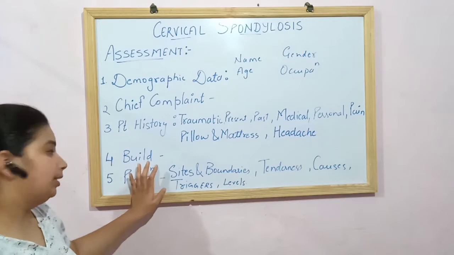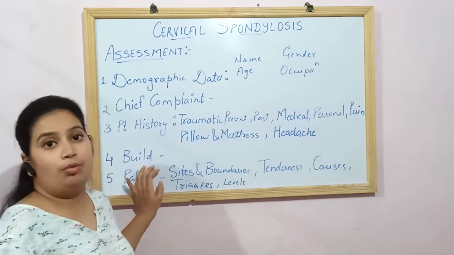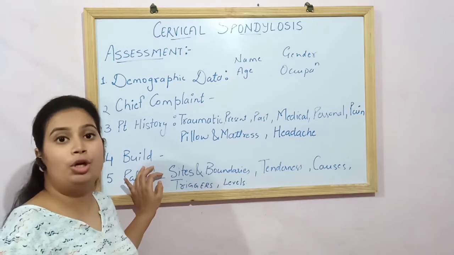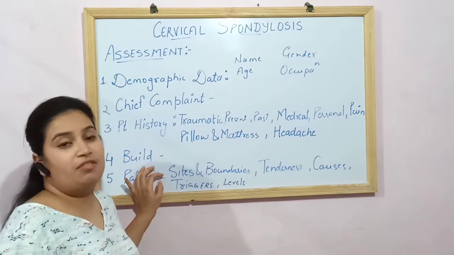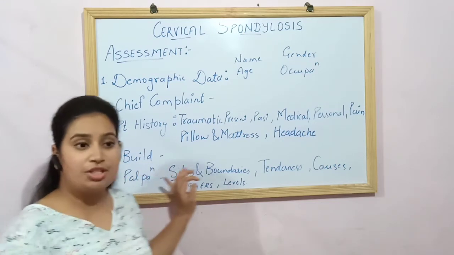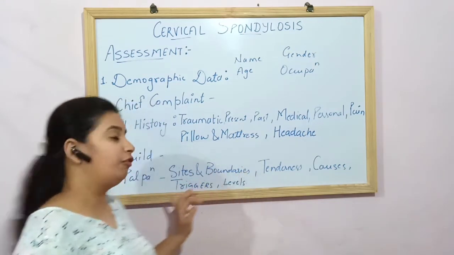Next is the build. You need to find out whether your patient is fat, thin or normal. As I already told you, obesity and inactivity are also causes of cervical spondylosis. So you need to find out, is the patient ectomorph, endomorph or mesomorph.